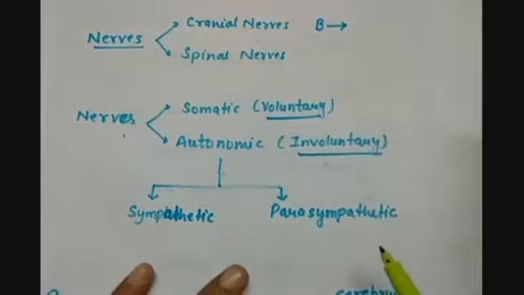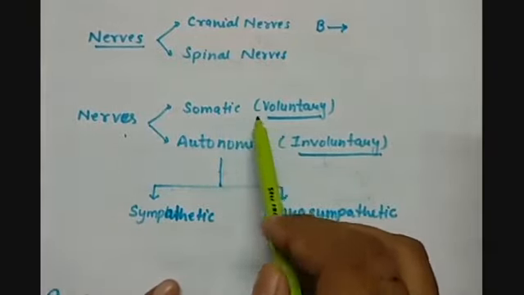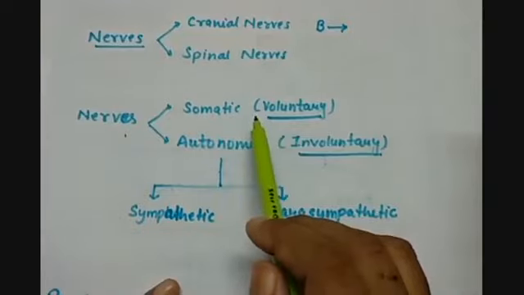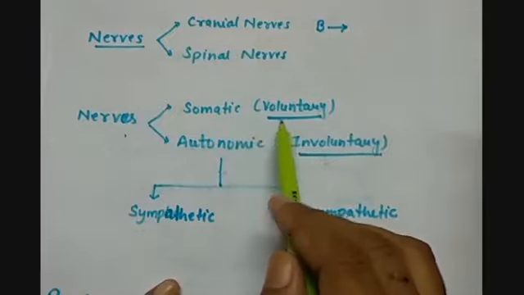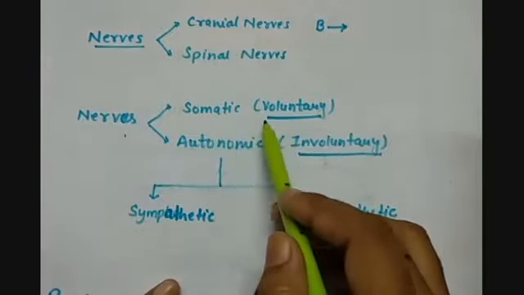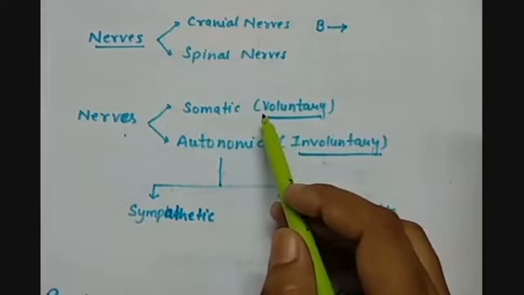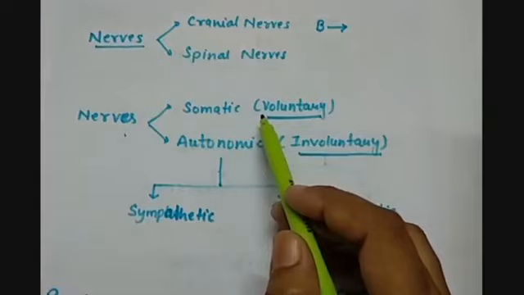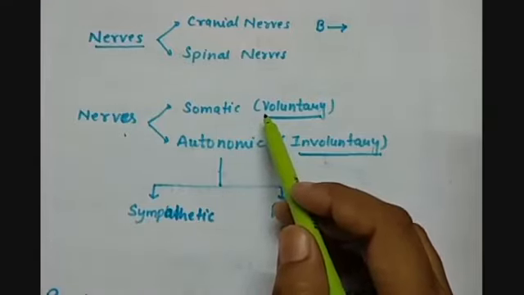Examples of the somatic nervous system: we are speaking, we are writing, we are walking on a road, we are doing some particular work. All these things are happening according to our wish. Even if we want to move our hand, that is also a voluntary action.